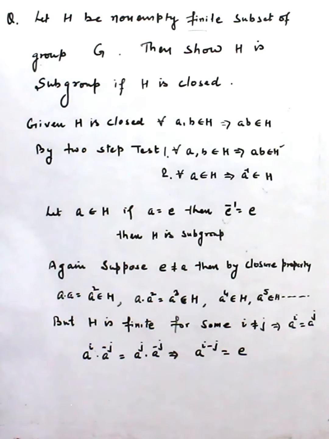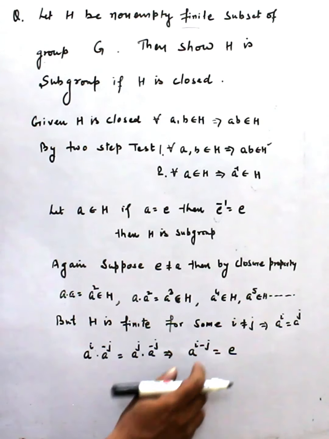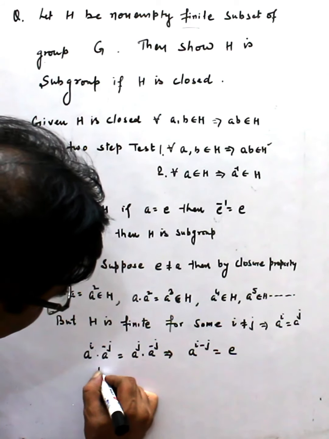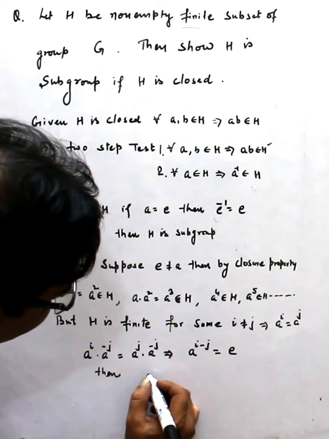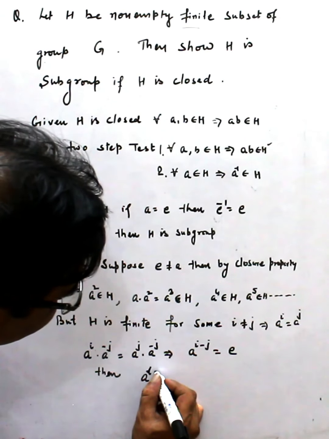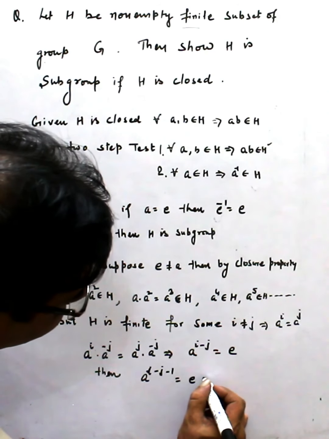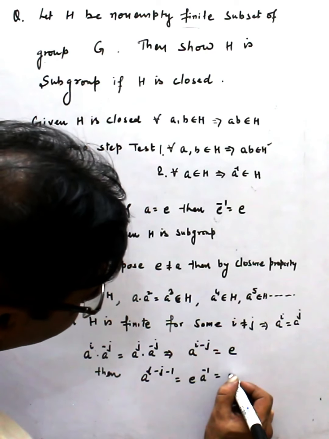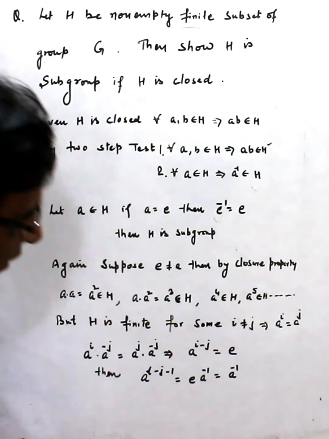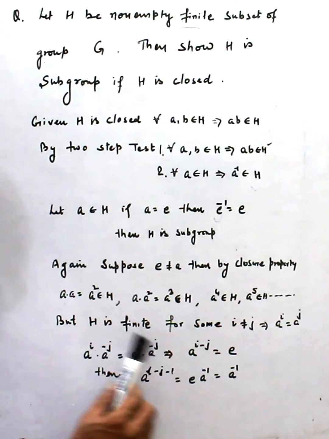Now if I multiply by a^(-1) on both sides, then a^(i-j-1) is equal to e times a^(-1), that is equal to a^(-1). That means the inverse of a is equal to this element.